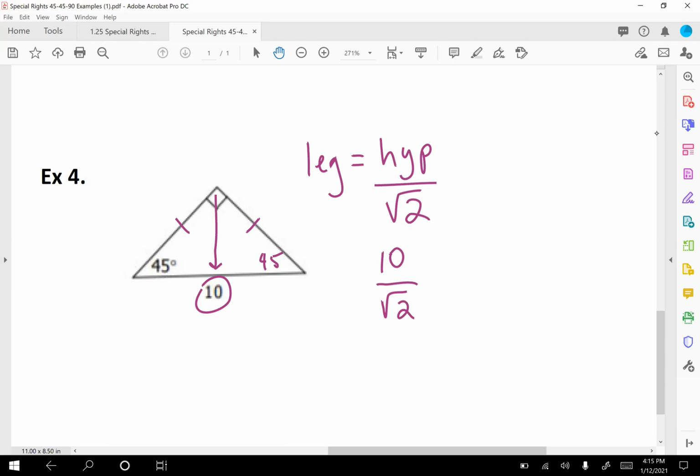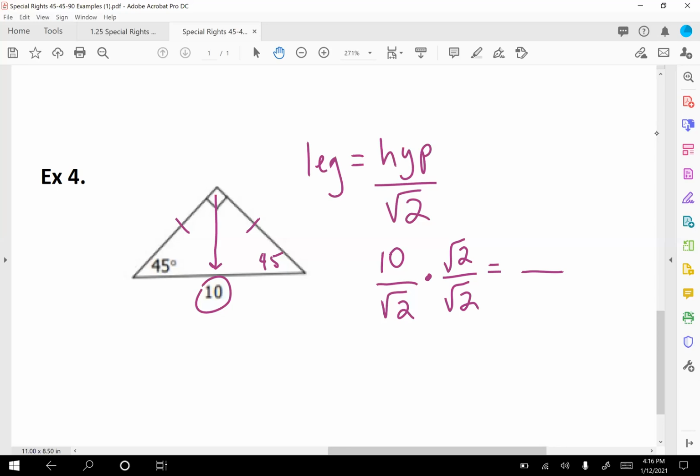Now, this was also in the Simplifying Radicals video, so please make sure that if after I explain this you don't understand it, go watch that video so you can understand. Whenever you have that square root in the bottom, we have to get rid of it. So whatever the square root is, and I'm only talking about just the square root part, I have square root 2, so I'm going to put square root 2 on top, square root 2 on bottom, and we multiply this. Now, if you're an academic, you don't have to understand all the mechanics behind what we're about to do. If you're in pre-AP, we've been talking through this already.